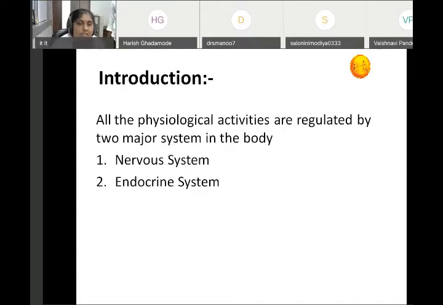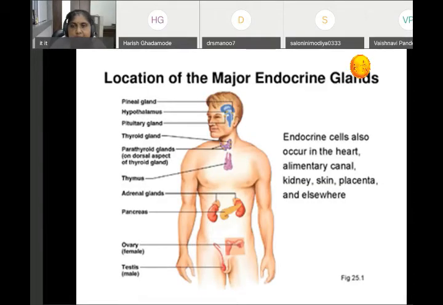Now, all the physiological activities are regulated by two major systems in the body. They are nervous system and endocrine system. Now, there are various endocrine glands present in our body. They pour their secretion. Now, first enlist the various endocrine glands.